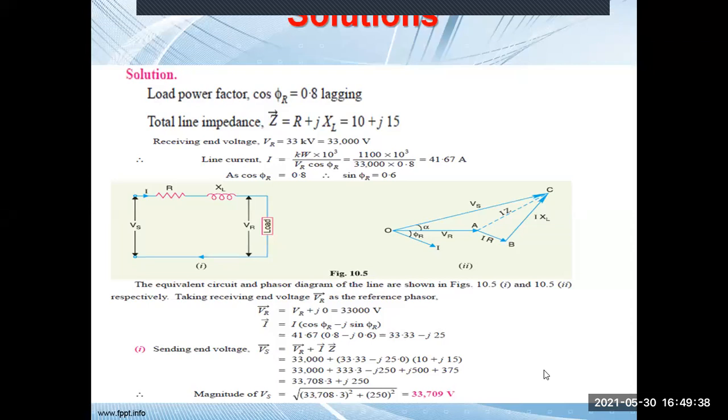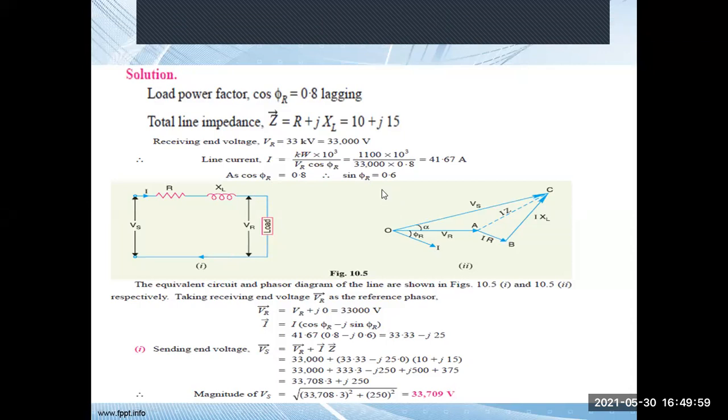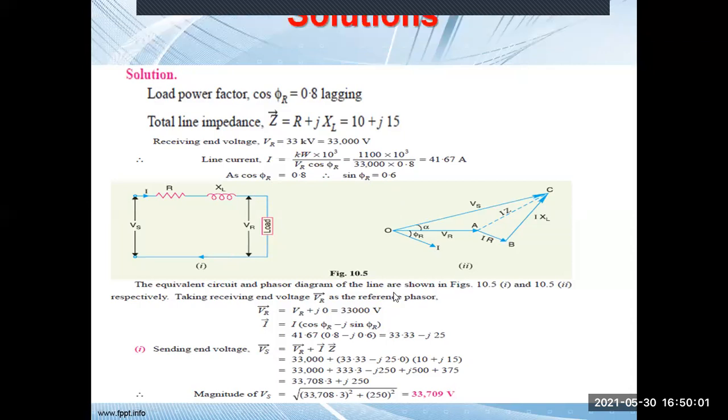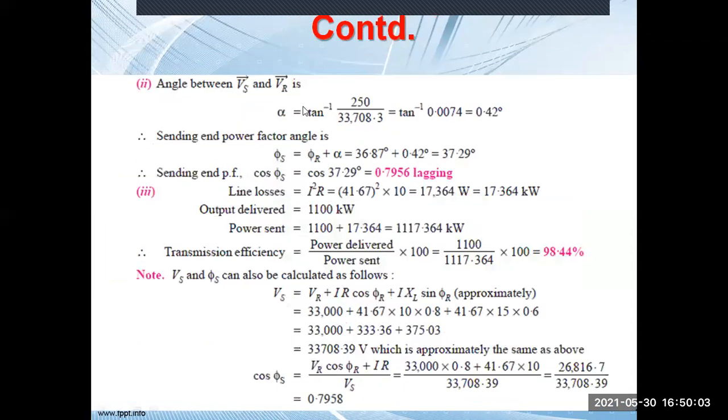Sir, how sin phi r has come 0.6? This one? Yes, sir. Cos phi r is 0.8. Sin phi r will be how much? Sin square phi r plus cos square phi r equal to 1. So from there, sin phi r can be calculated. Okay, sir. Got it. Yes, sir. Okay.